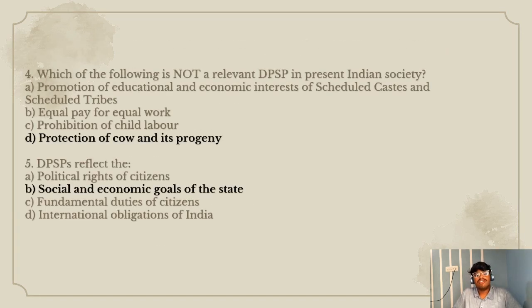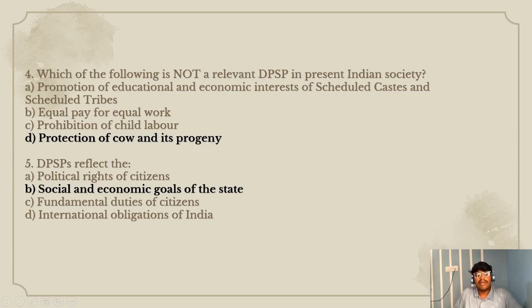Fourth question, which of the following is not a relevant DPSP in present Indian society? Option A, promotion of educational and economical interests of scheduled caste and scheduled tribe. Option B, equal pay for equal work. Option C, prohibition of child labor. Option D, protection of cow and its progeny. The right option is option D, protection of cow and its progeny.